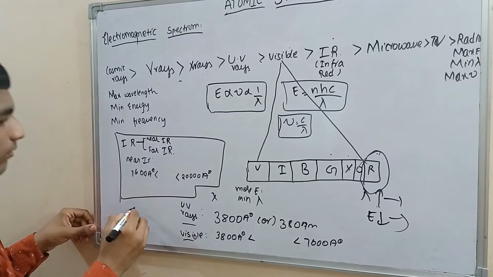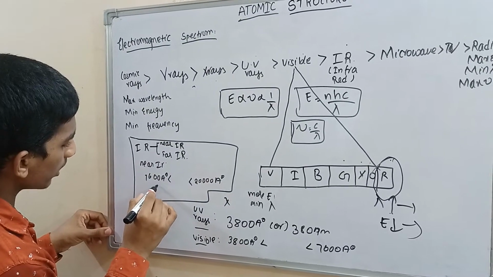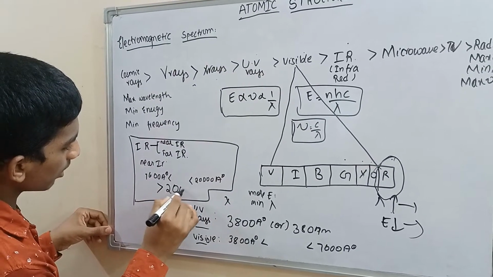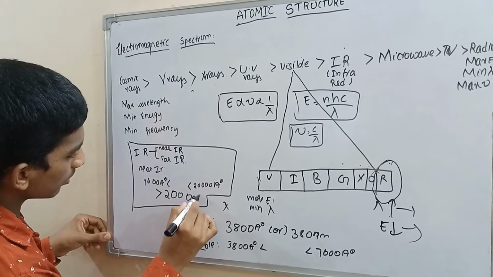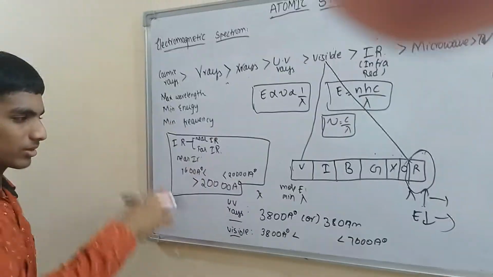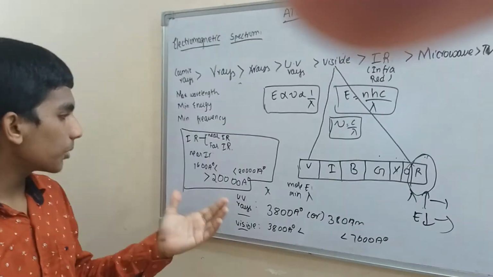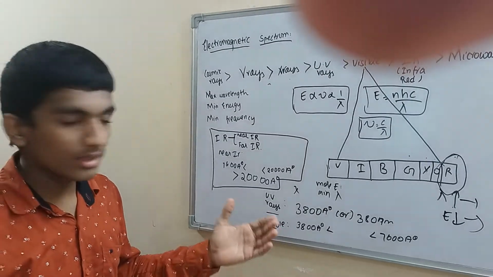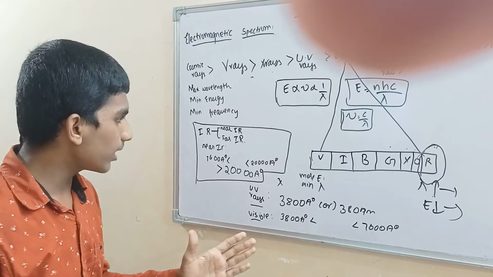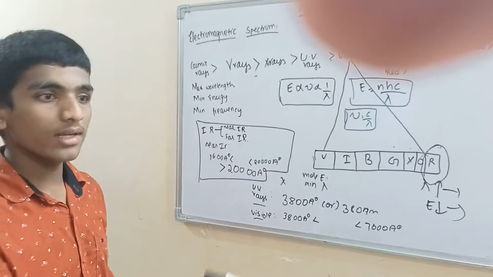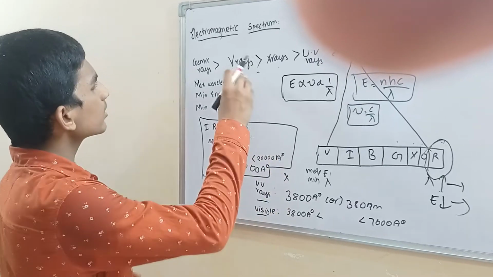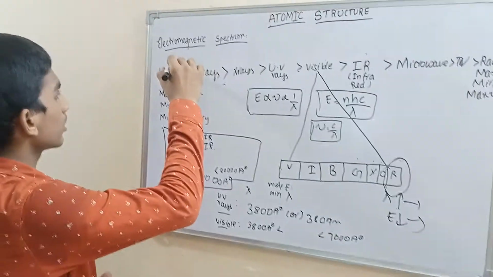For far infrared, it should be greater than 20,000 angstroms. If it has a wavelength greater than 20,000 angstroms, it is said to be radiation from far infrared. So you may get a doubt.